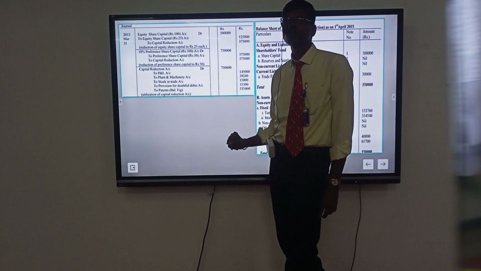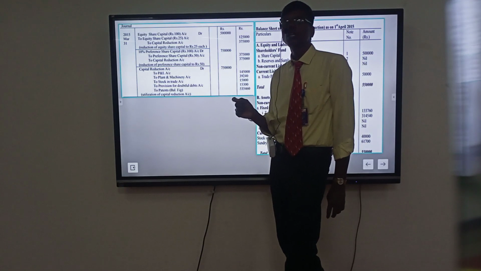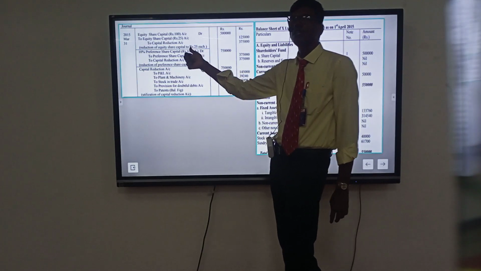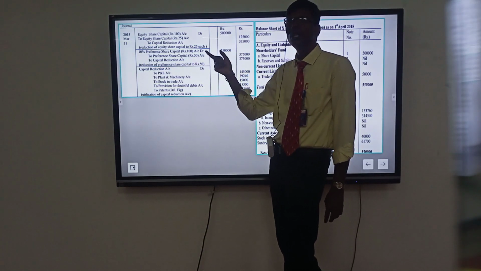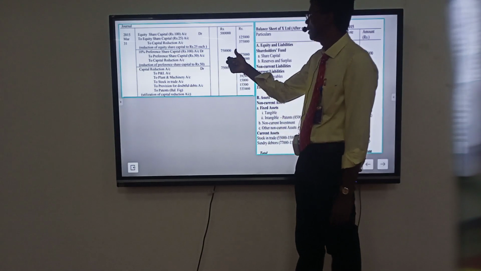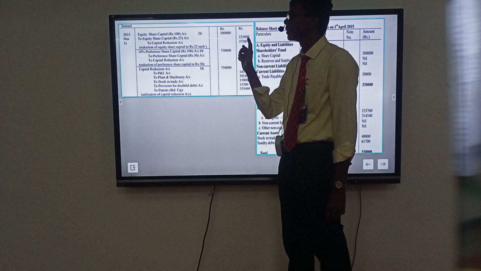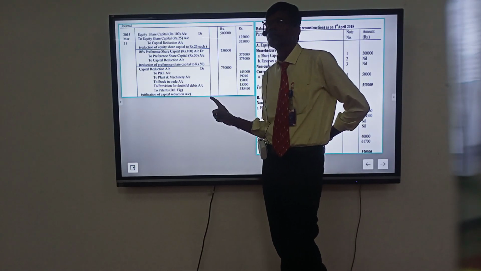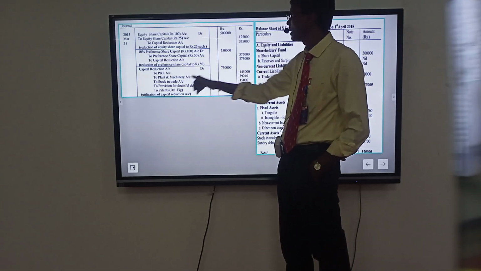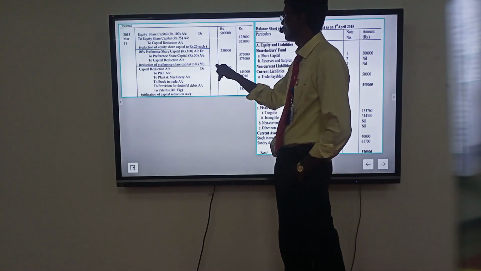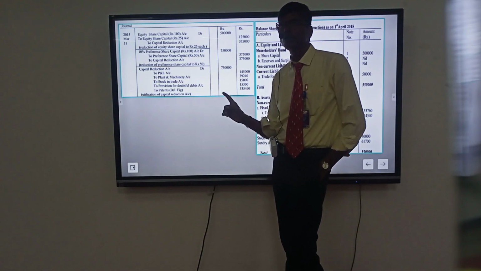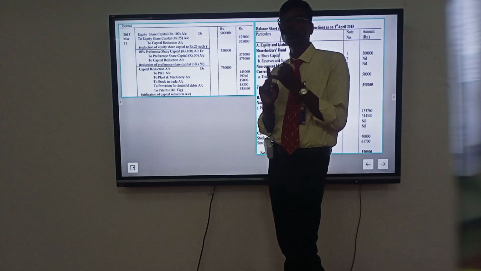Preference share capital account debit to capital reduction. Preference share capital book value 100, 7,50,000, reduced by 50 rupees, preference share capital 3,75,000, balance 3,75,000, capital reduction transferred. Capital reduction: equity share capital 3,75,000 plus preference share capital 3,75,000, totally 7,50,000. Capital reduction transferred to accumulated profit and losses, goodwill,